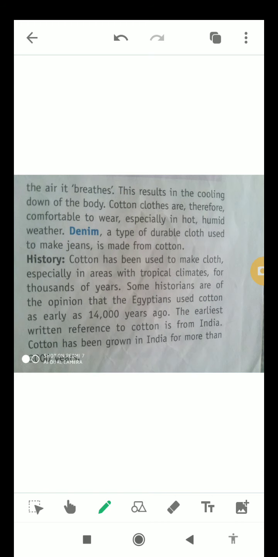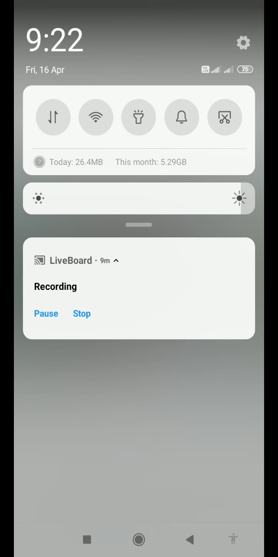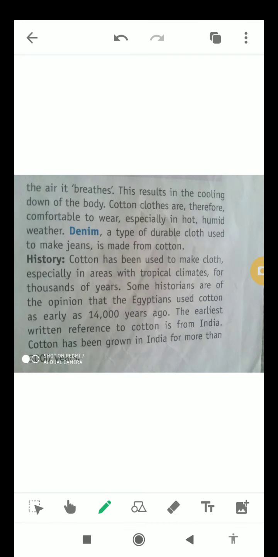Denim is a kind of durable cloth which is used to make jeans, and it is also made from cotton. I will talk about the history of it. Cotton has been used to make clothes, especially in areas with tropical climates, for thousands of years. Some historians are of the opinion that the Egyptians used cotton as early as 14,000 years ago. The earliest written reference to cotton is from India. Cotton has been grown in India for more than 3000 years.